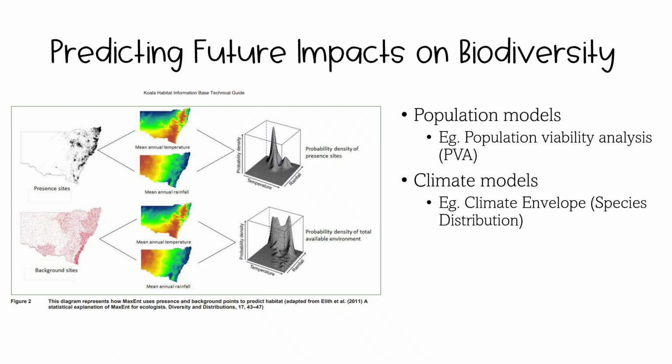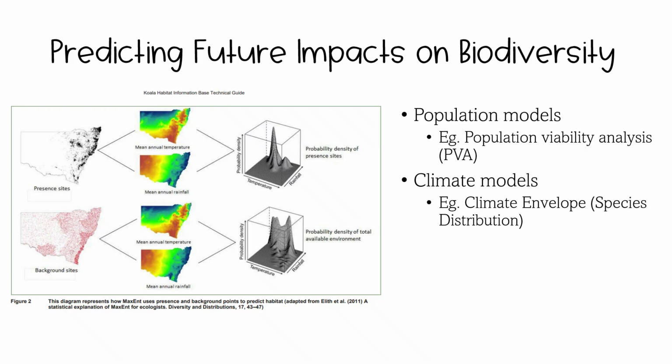For example, the PVA is being used to predict the extinction risk of the Tasmanian devil due to devil facial tumour disease. The model shows a high risk of population collapse without intervention. This has resulted in conservation biologists developing captive breeding programs and isolating disease-free populations.